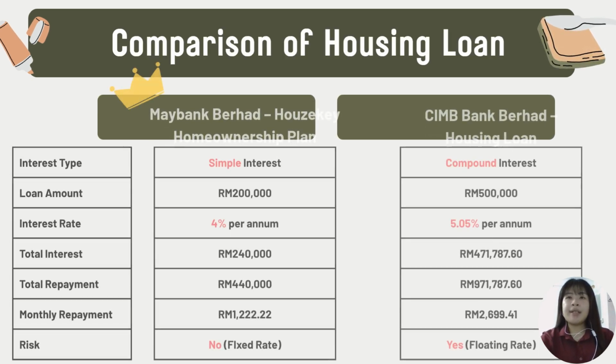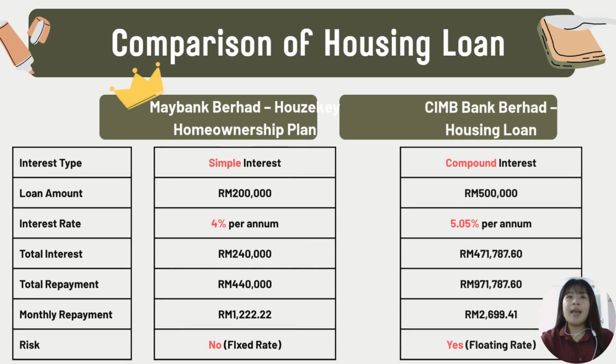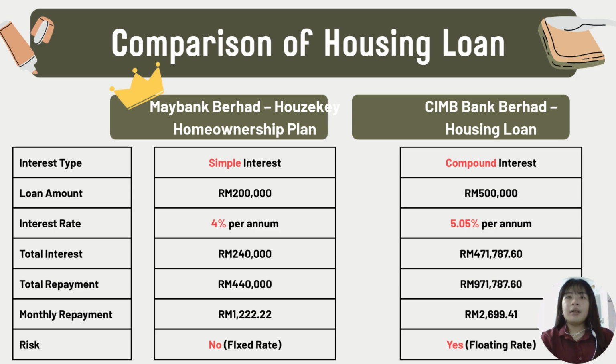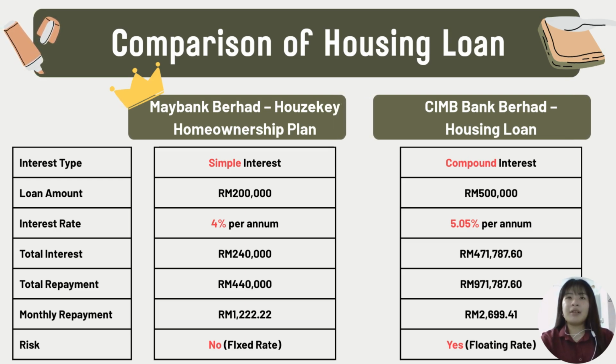My name is Gowen Hui and my machine number is 291979. I would like to present a comparison of housing loan products from Maybank and CIMB and conclude which is the better choice. So this is a table that shows the comparison between different criteria, including interest type, loan amount, loan term, interest rate, total interest, total repayment, monthly repayment, and risk. These two loans are compared based on a loan period of 30 years.